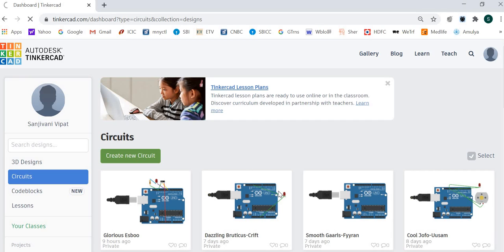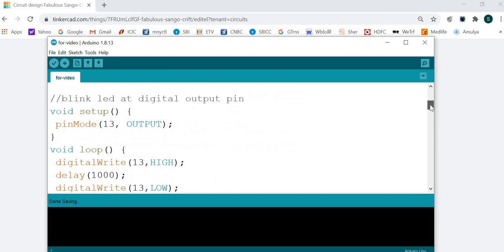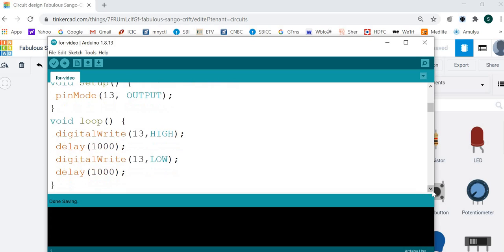Just wait. While the circuit is getting created, let's write a program for this. The pin 13 already has an LED, so let's blink the LED. The LED is connected to pin number 13, so define the pin as output because we are sending output to the LED.